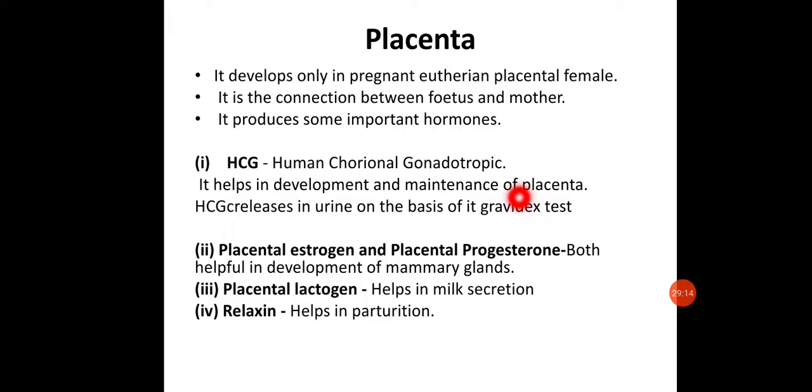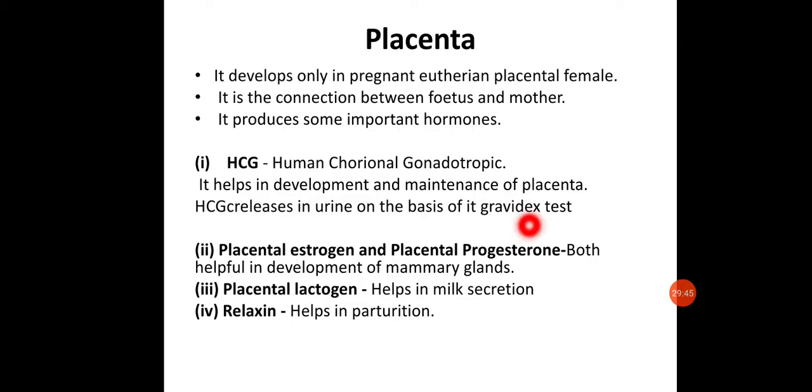So if the pregnancy is there, the placenta starts developing, and due to which this HCG will be released in the urine as well. And this is the basis of the Gravidex test. It's also called the pregnancy test. So if the HCG is found in the urine, it means the person is pregnant, okay. If the HCG is not found, the person is not pregnant. The test is negative, okay. So this is the basis of the Gravidex test, the presence or absence of HCG. If it is present, it is positive, pregnancy is present. If it is not present, then it is negative, pregnancy is absent, okay.